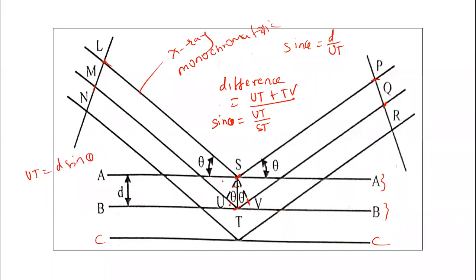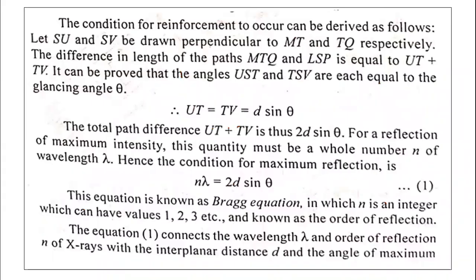Similarly, TV is also equal to d sine theta. So the path difference UT plus TV is equal to 2d sine theta. That is what we wanted to find out, the path difference between MTQ and LSP. The total path difference is UT plus TV, thus 2d sine theta.